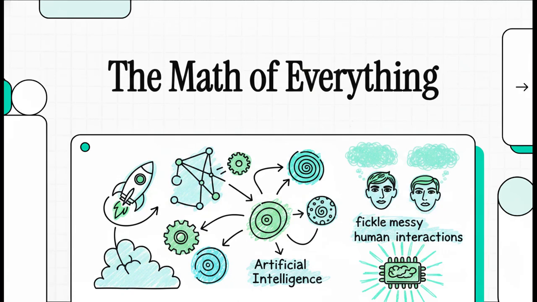Have you ever just looked around at the world? I mean, really looked at it, with all its incredibly messy human interactions, wildly volatile economies, and super complex machines, and wondered, is there a hidden code behind all of this? Well, welcome to today's Explainer, where we're going to explore the math of everything.